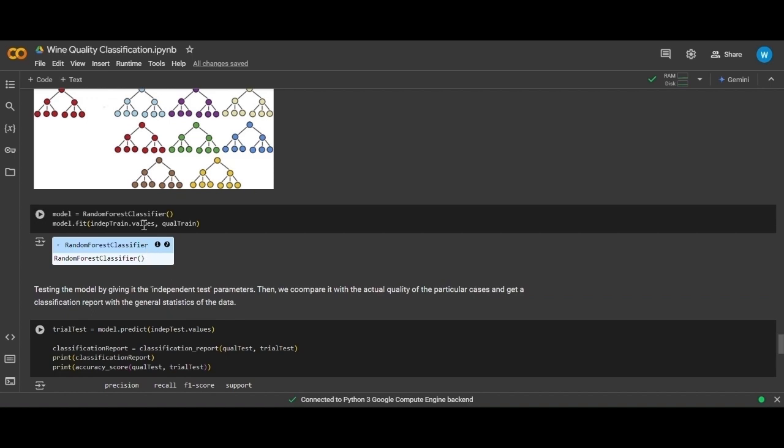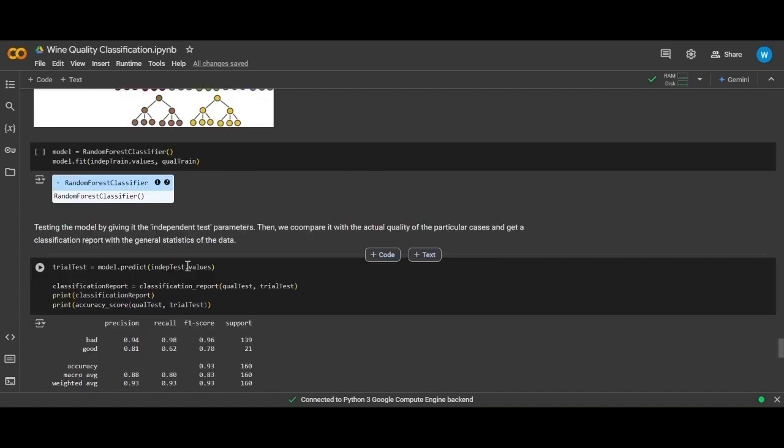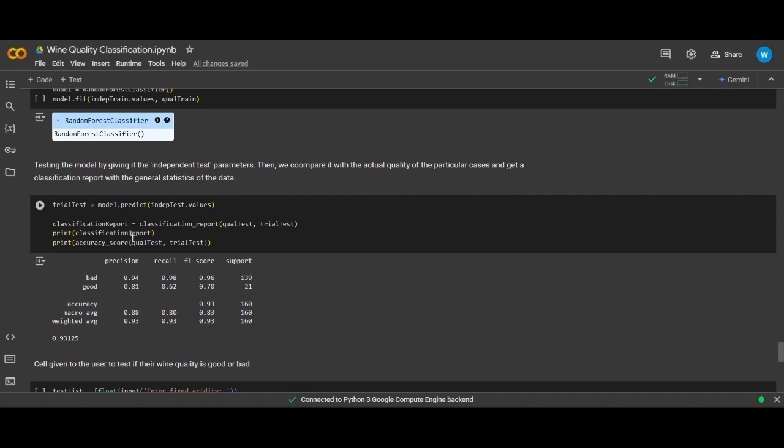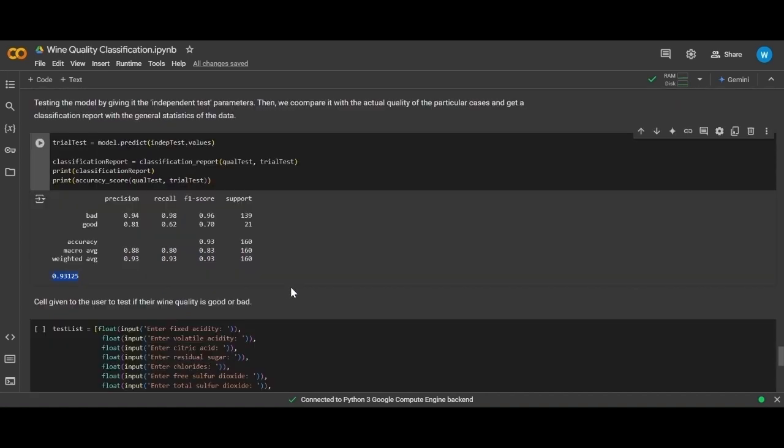So we first feed it with the values of independent train, and we also give the quality train variable. So from this, it creates a model, and then we pass the independent test values and we compare it along with the quality test that we have. So by doing so, we get a classification report and accuracy score, and we can say that it has an accuracy score of 0.93, which is pretty good.